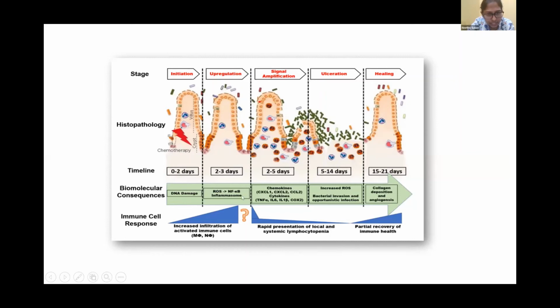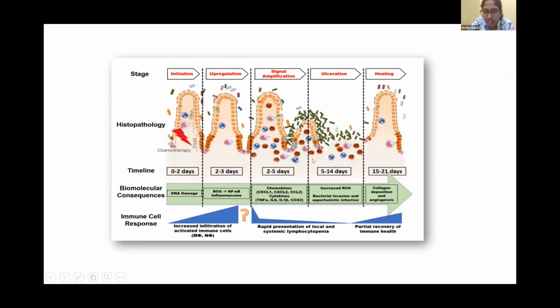In the next 2 to 3 days, there will be a formation of inflammasome. That is, there will be more inflammatory markers and everything. Reactive oxygen species will be increased, and nuclear factor kappa B will be increased. There is more inflammation. This stage is also known as upregulation, followed by initiation. In the next 2 to 5 days, there will be signal amplification. Here, the signals will be amplified, and there will be a much greater increase in the production of chemokines as well as cytokines. All of these will be increased, like TNF alpha, interleukin 6, interleukin 1 beta.